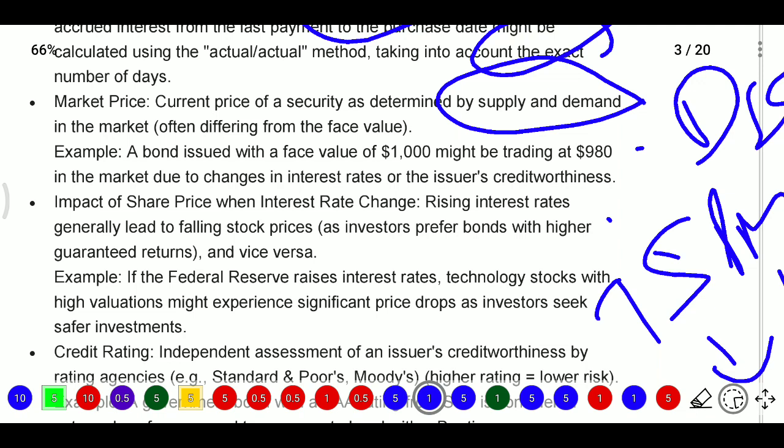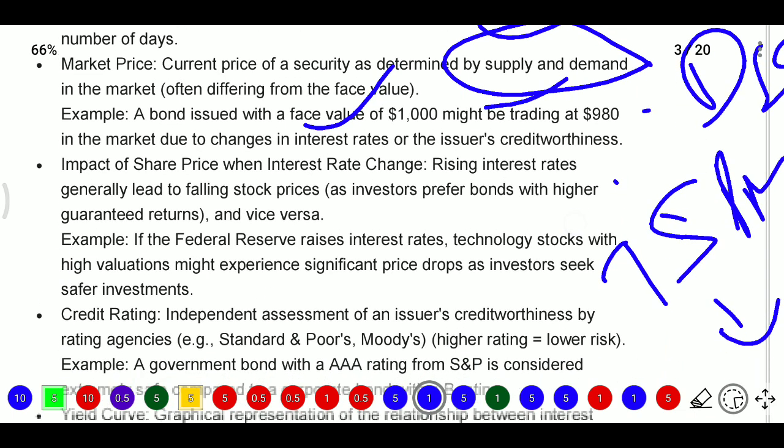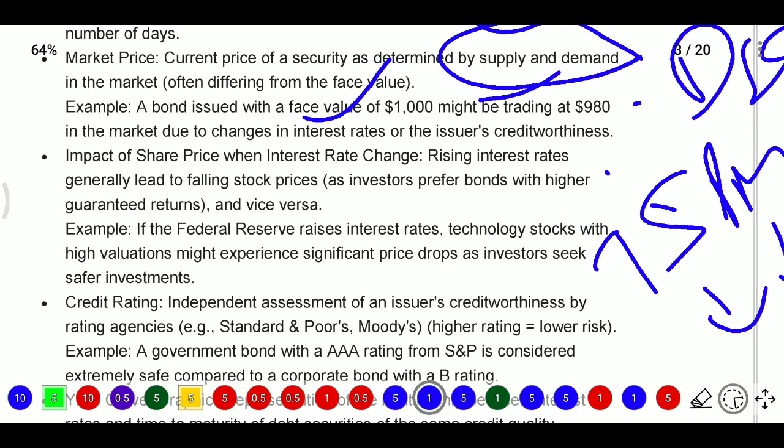Interest rates and market price have an inverse relationship: when interest rates increase, demand will fall; when interest rates decrease, market price will increase. Increased interest rates or credit worthiness concerns can be the reason for the market price decreasing. Regarding the impact on share price when interest rates change, when interest rates rise, generally stock prices will fall.